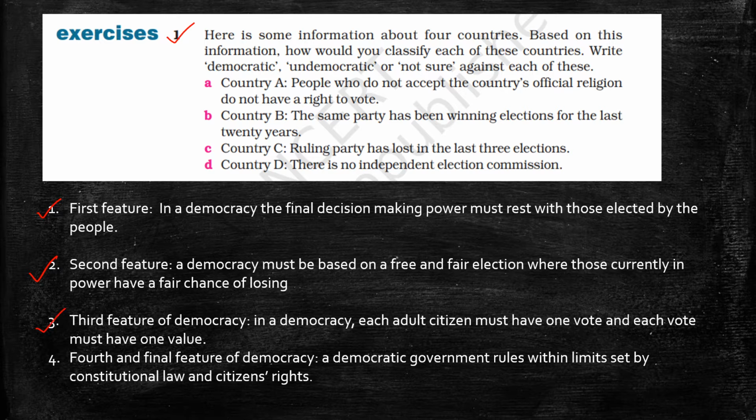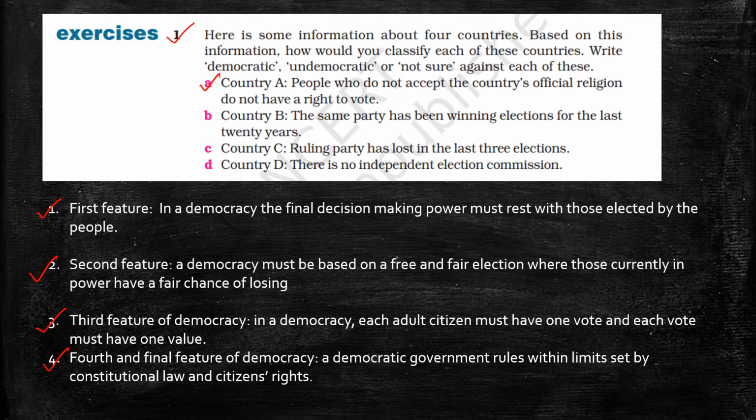Third one is, in a democracy, each adult citizen must have one vote and each vote must have one value. And the fourth feature is, a democratic government rules within limits set by the constitution, law and citizens' rights. So we will apply these features in solving this question.